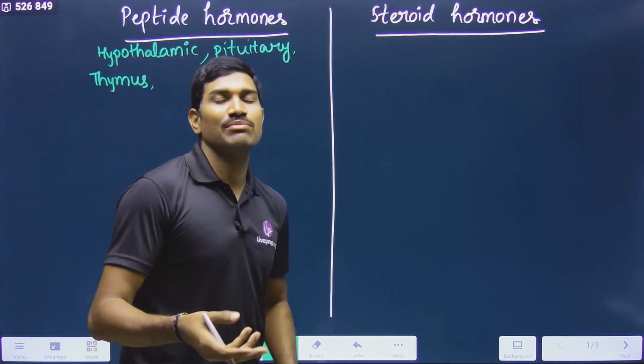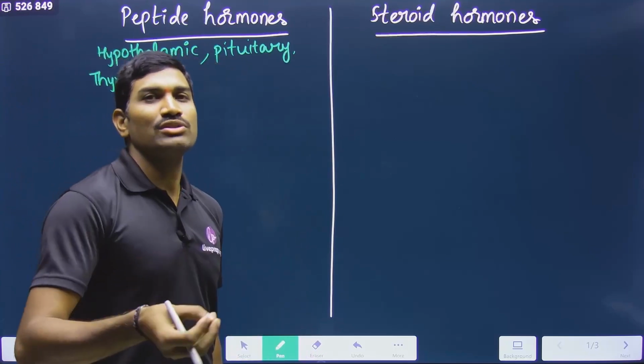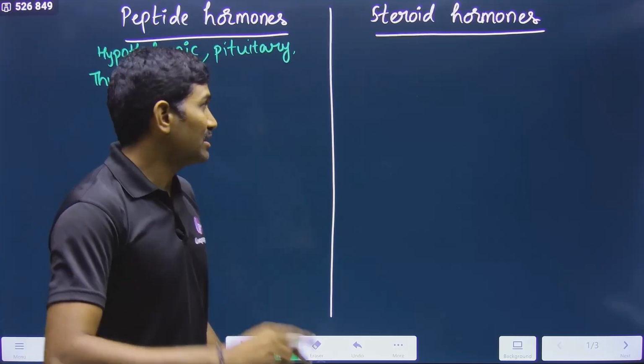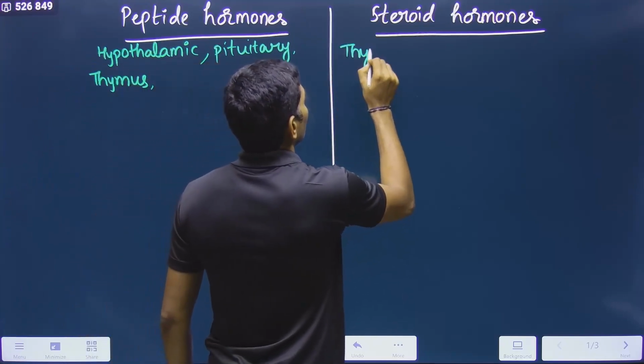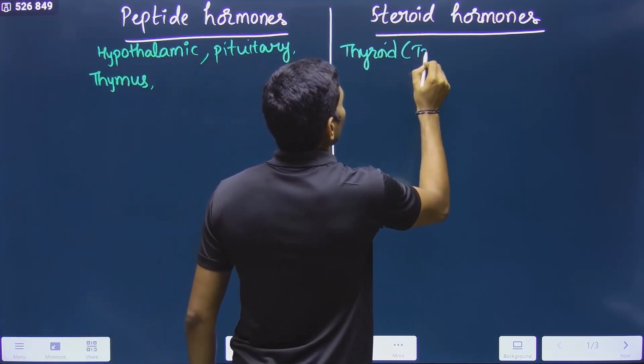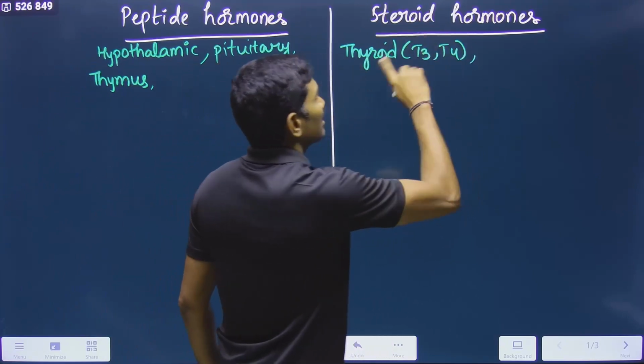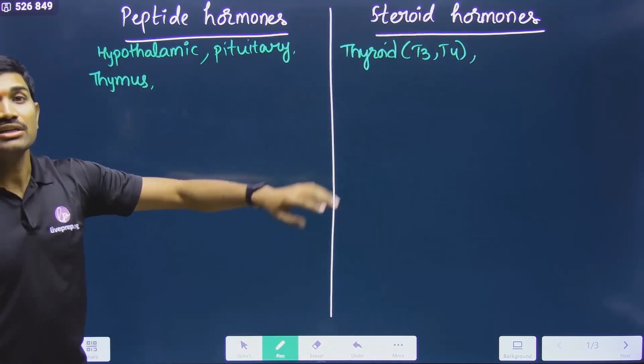Thymus is producing some hormones too, peptide hormones, very clearly mentioned. They will come here. Whereas thyroid hormones like T3, T4 will come under the steroid hormone group.